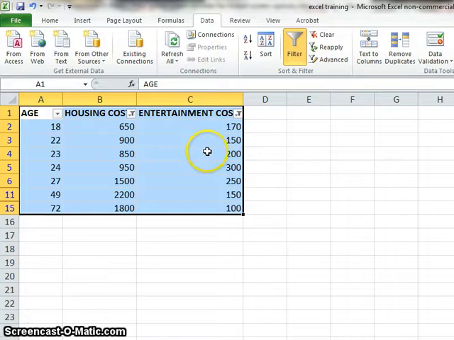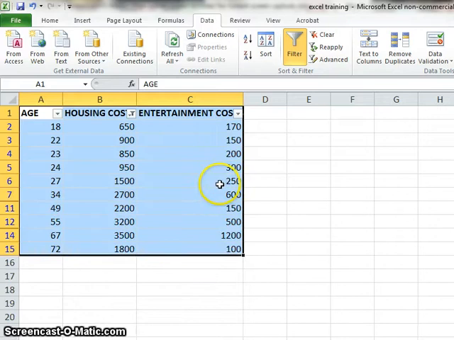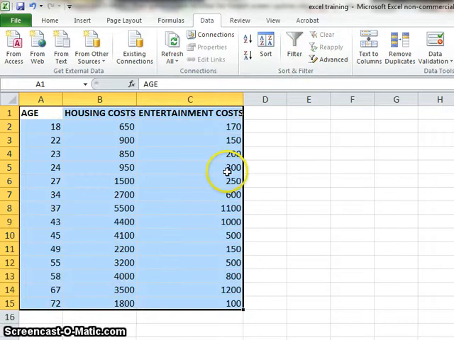Now, if at any time you'd like to clear a filter, simply click on the filter drop down and choose clear filter, in this case from entertainment costs, for that relevant column. If you decide you're done with your filter entirely, make sure you go to the Data tab, click the filter button, and you've cleared the filter. It's gone completely.